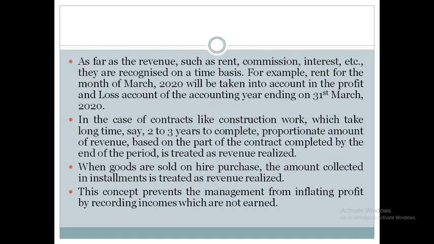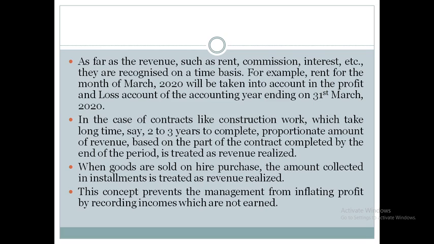But there are some cases when we are going to consider the proportionate of revenue. For example, if you undertake contract work, construction work, suppose we are running a building construction work, so it will take 2-3 years time. So as per the revenue recognition concept, when we actually make the product ready and transfer that product to another person, at that moment we consider it as income, right? Say the construction of that building will take place for 2-3 years.